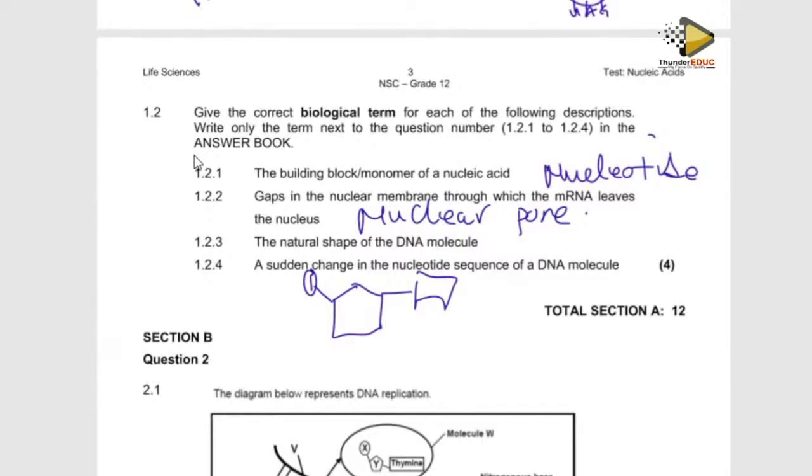Then the natural shape of DNA. Many students will say double-stranded. It's wrong. It's not double-stranded. They are looking for the natural shape of DNA, which is double helix. We call it double helix. That's the answer we want. Nothing else. Double helical is not correct. We're supposed to say double helix. Is helical? No. We want double helix.